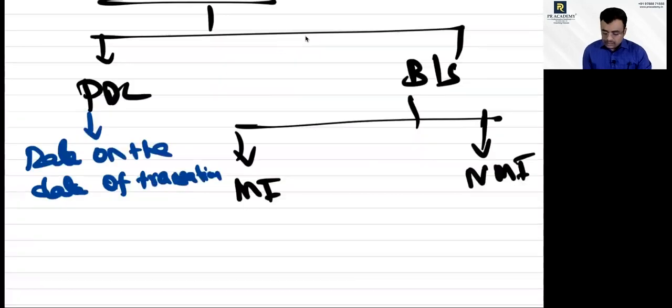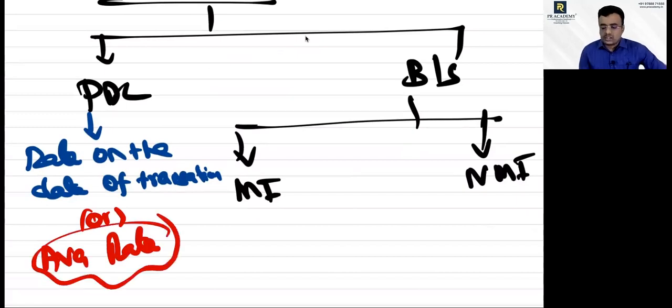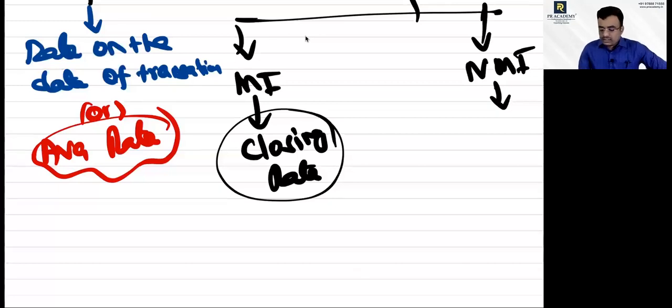That is not given, average rate. Most of the examination questions will go with average rate only. Yes or no? Yes sir. So here, monetary item, non-monetary item. Monetary item is always the closing rate. Always what rate? Closing rate.